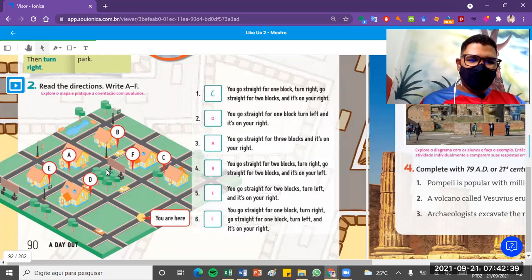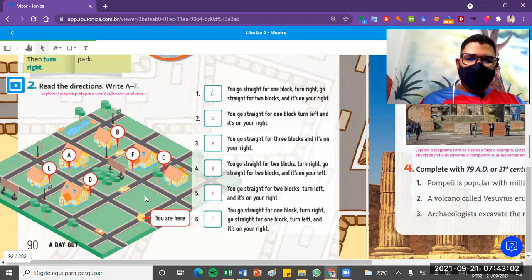And go straight for 2 blocks. Turn right, 1, 2 blocks. It's on your left, you see? And E, you go straight for 2 blocks. 1, 2. Turn left. It's on your right. Então, estará à sua direita aqui, depois que você virar à esquerda, depois de 2 blocos.